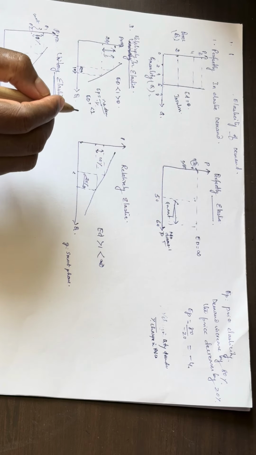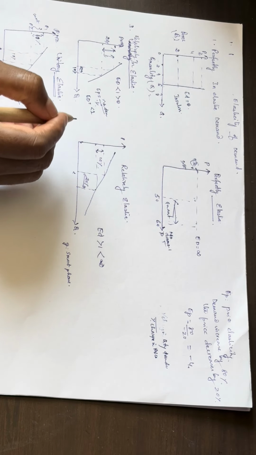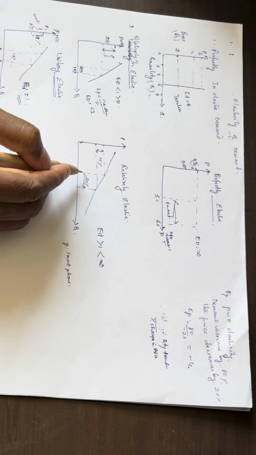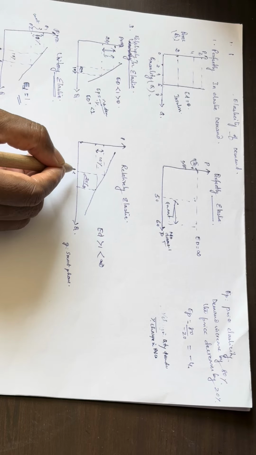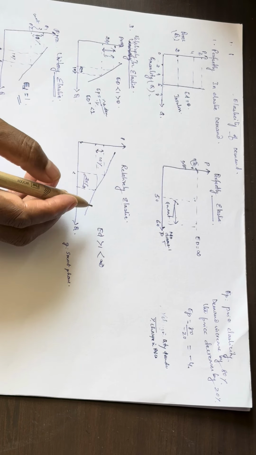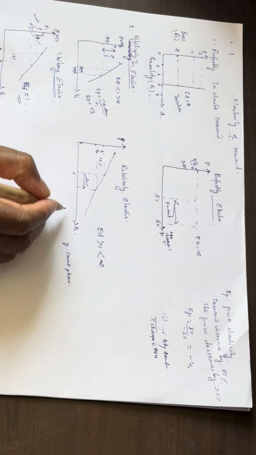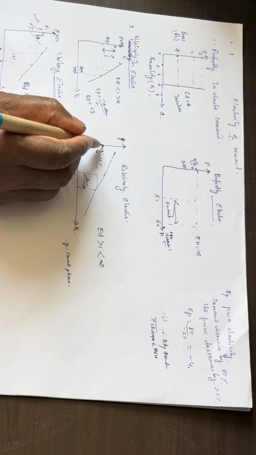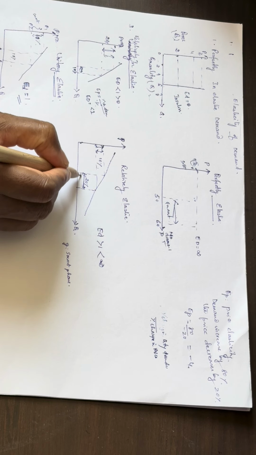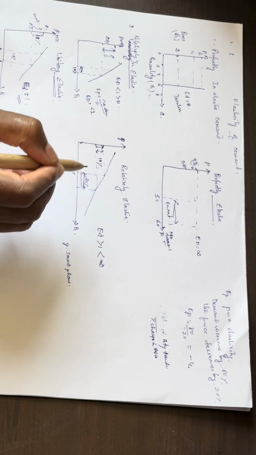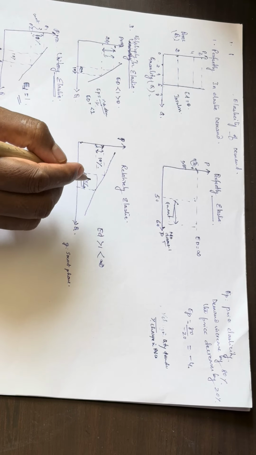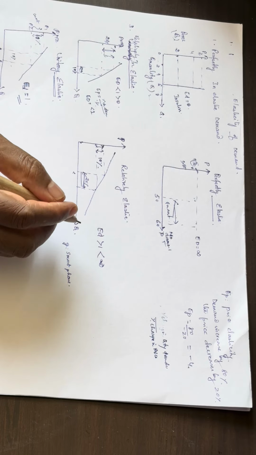Now the last and the fifth one is relatively elastic demand, where the ED value is greater than 1. Here the percentage change in the quantity demanded is greater than the percentage change in the price. See this graph, these are the price curve and this is the quantity, and there is a small change in the price but a huge change in the demand. Suppose there is a 10% change in the price, but there is a 20% change in the demand. A small change in the price leads to a large change in demand.